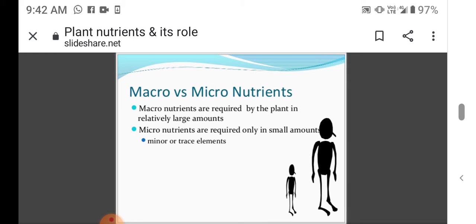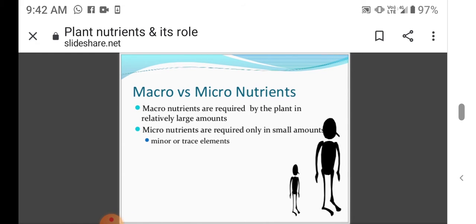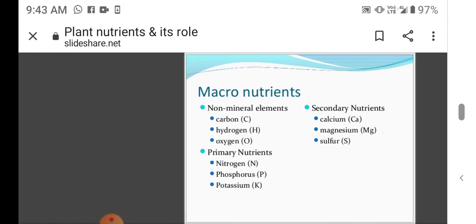The essential elements are needed as structural components, and so these elements are known as the macro elements and micro elements, or macro and micronutrients. The macronutrients are required by the plants in relatively large amounts. Micronutrients are required only in small amounts, the minor or trace elements.